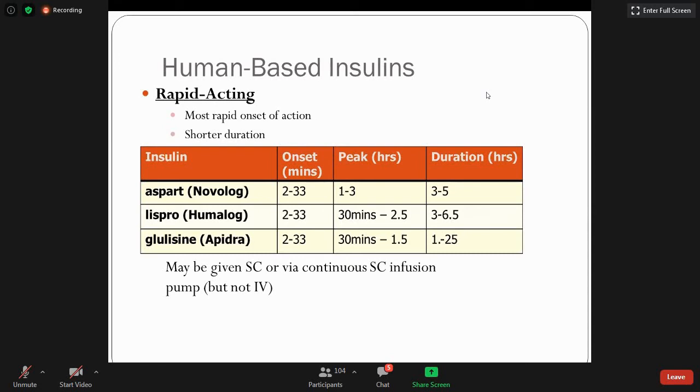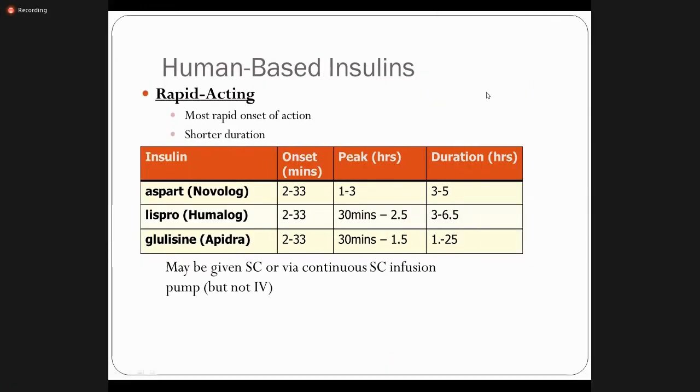Now, one of the types is the rapid acting insulin, right? Most rapid onset of action. And this is the general concept: any drug having rapid onset of action will definitely show a shorter duration of action, as we discussed in the initial slides. In response to food, we require the surge of insulin, or bolus insulin release, that normally occurs.